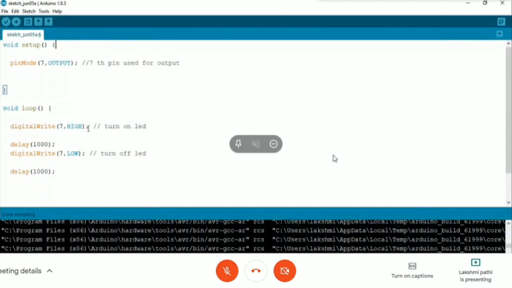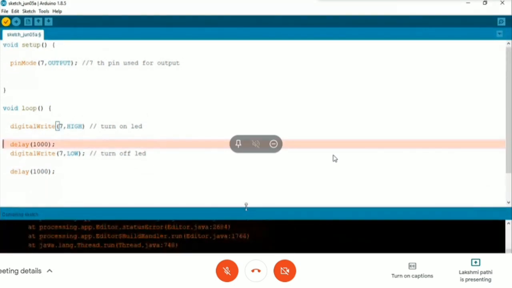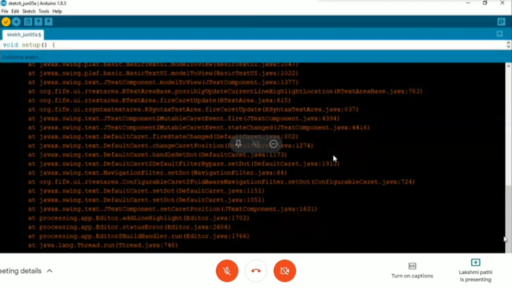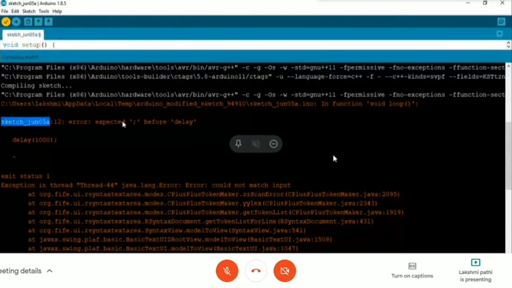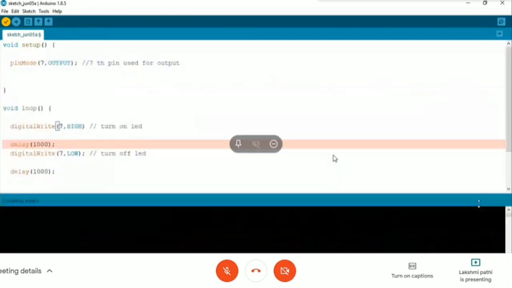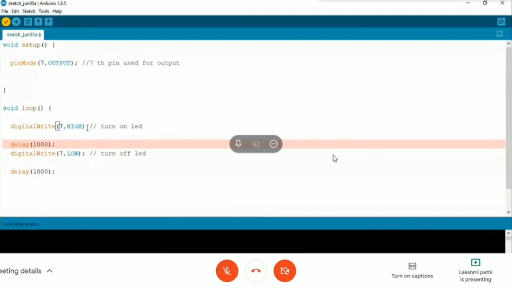If there are errors, like if I remove a semicolon, it will show errors like this. Don't panic about the error. If you scroll up, it will show what the error is. The expected symbol is a semicolon after the delay, but it's not there. So you have to find where I left out the semicolon. Yeah, here. And if you make any syntax error, like using a small w instead of a capital W, the keyword doesn't show in color, so you can identify that you are making a mistake.